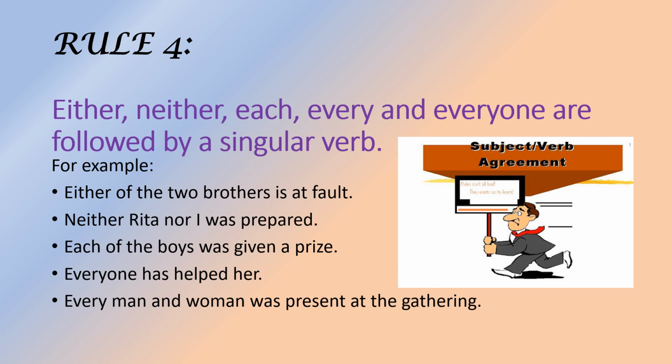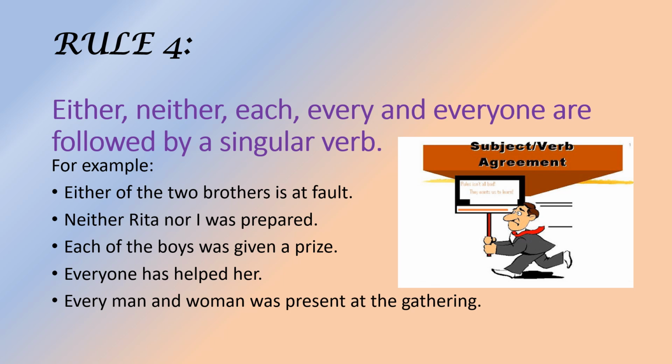Neither Rita nor I was prepared. Again here the verb is singular, that is, was. Each of the boys was given a prize. The word each is written here, so we have used the word was. It means each boy was given a prize. Everyone has helped her.